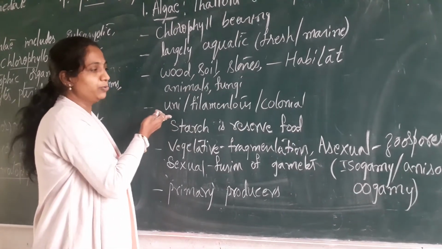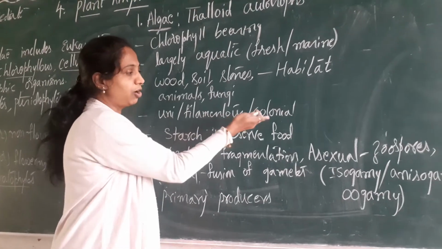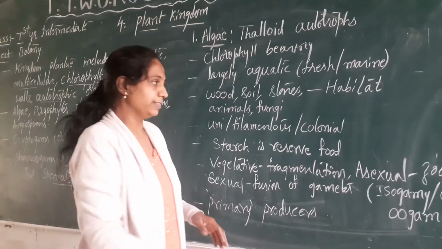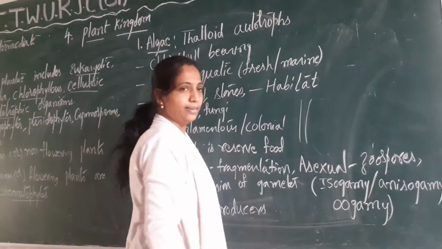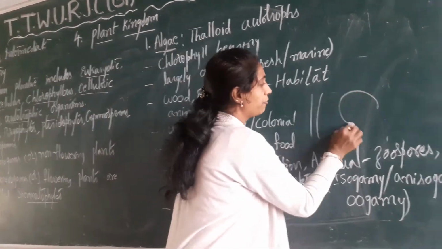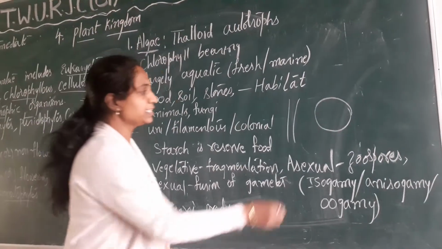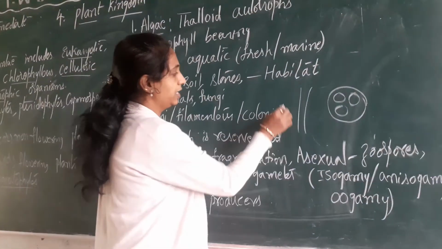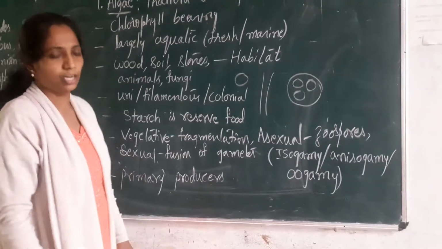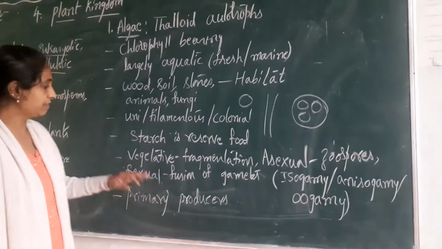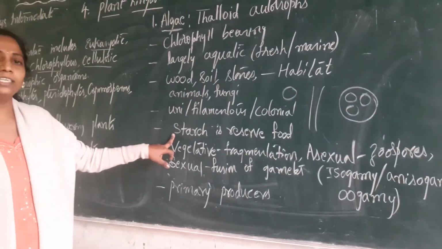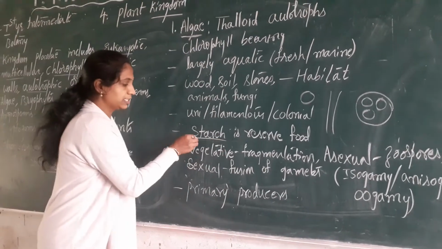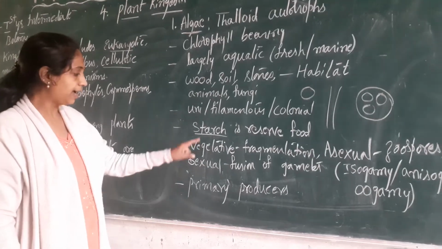These algae can be unicellular or filamentous or colonial. That is, they are made up of a single cell or the plant body, or they may be in the form of a colony. So colony means different cells, when they are grouped together you are calling as a colony, or they may be unicellular. So these are the different forms of the algae. What is the reserve food inside the algae? Starch. Starch is the reserve food inside the algae.